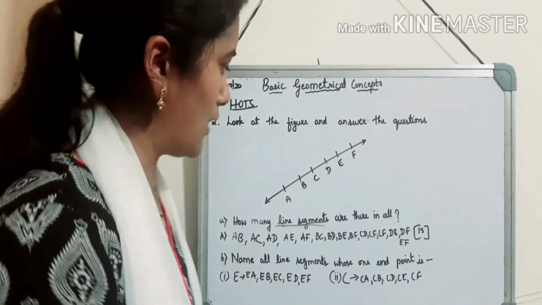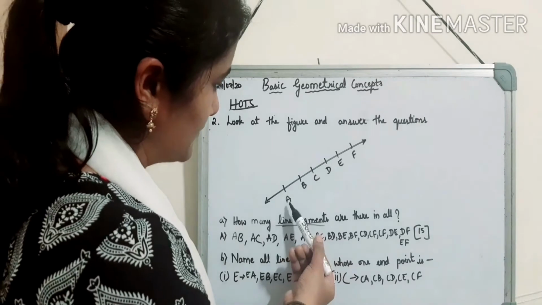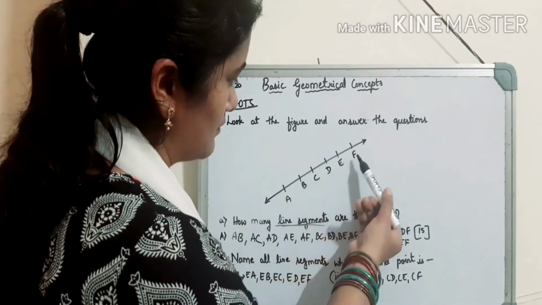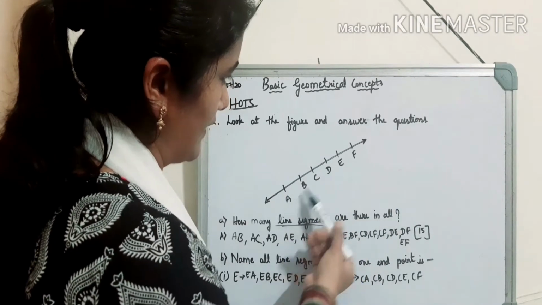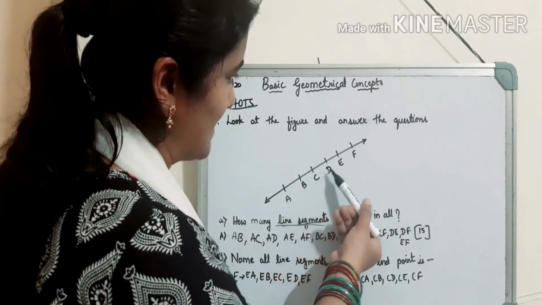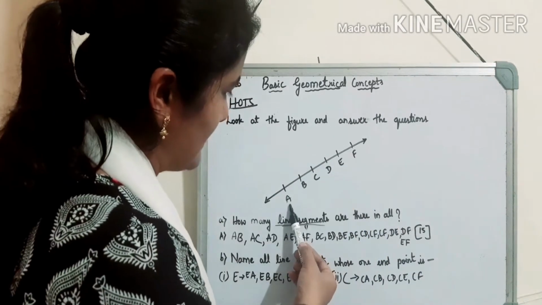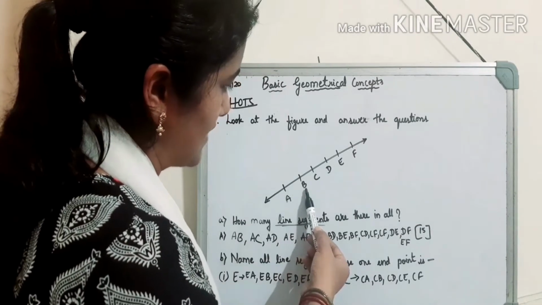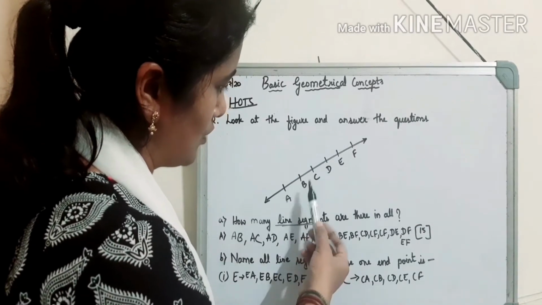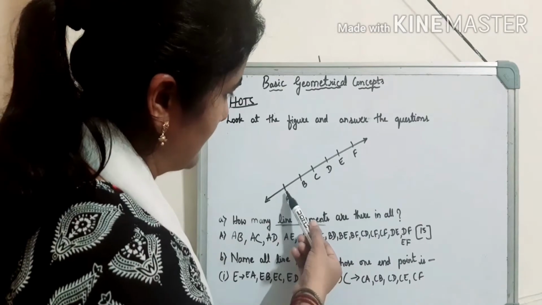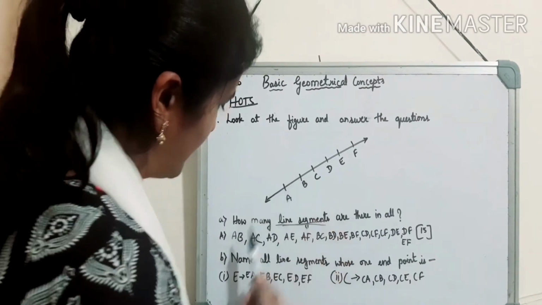So children, you have to think that there are 6 friends on this line. All the friends' names are A, B, C, D, E and F. Suppose friend A goes to B and shakes his hand. So the first line segment will be AB.